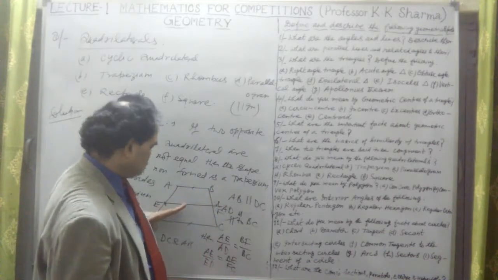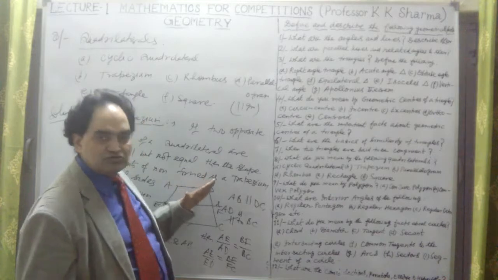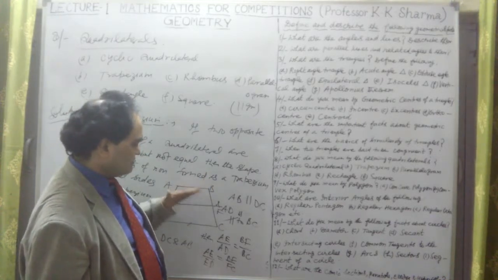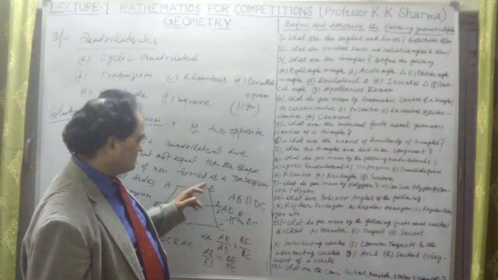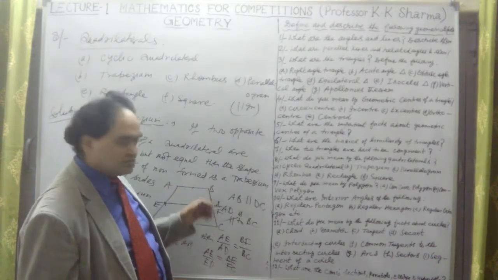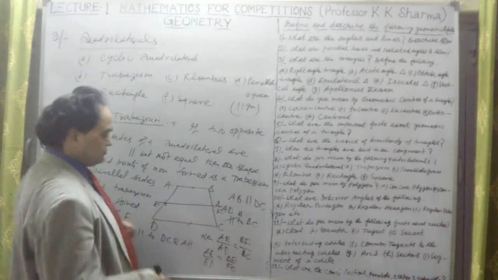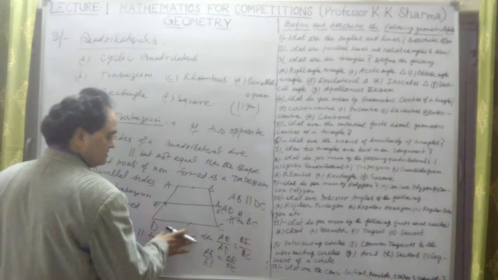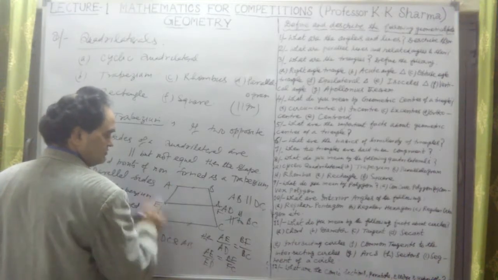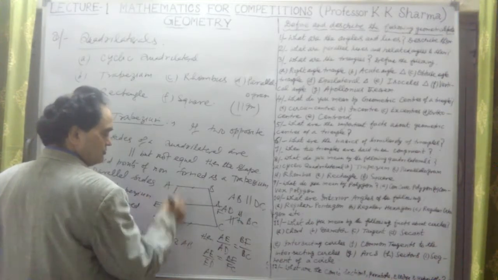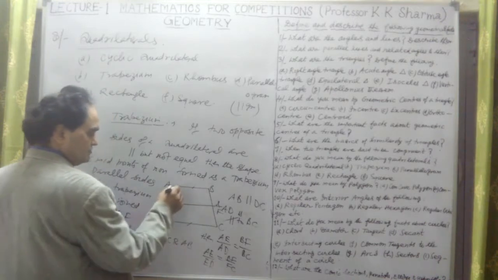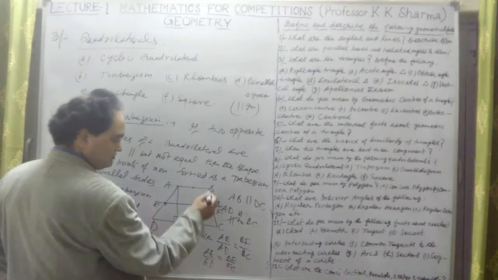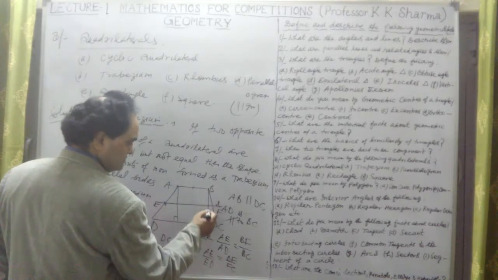Then we join the diagonals. We have to calculate the area of this triangle plus the area of this triangle. We have taken the base as these two sides and one of the diagonals here. Parallel sides are added: half of CD plus this, upon the perpendicular distance. The perpendicular distance will be the perpendicular from here, the right angle here, or from this side also we can draw a perpendicular.